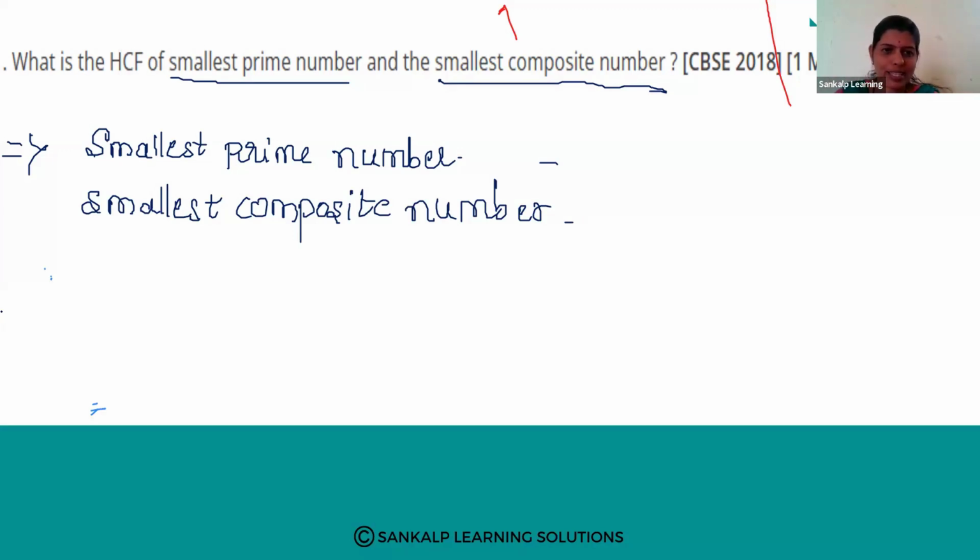Okay, I will give you the options. A is 0, B is 1, C is 2, and D is 3. Which option is right?